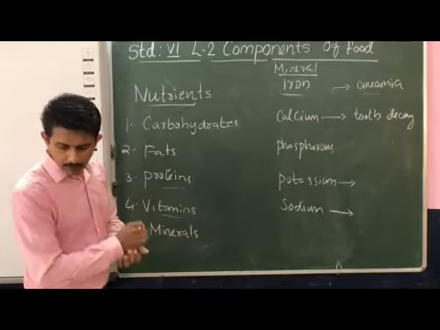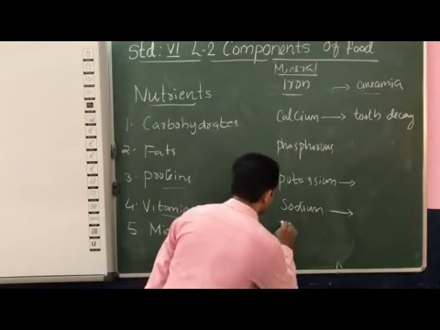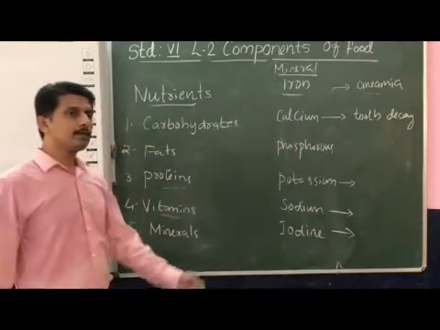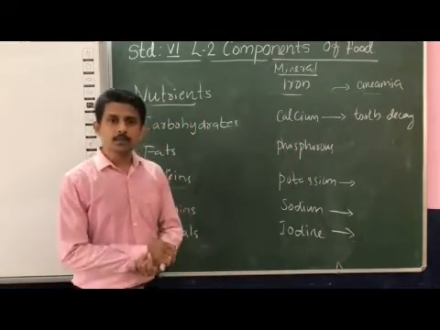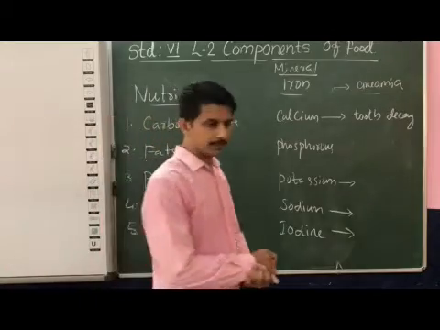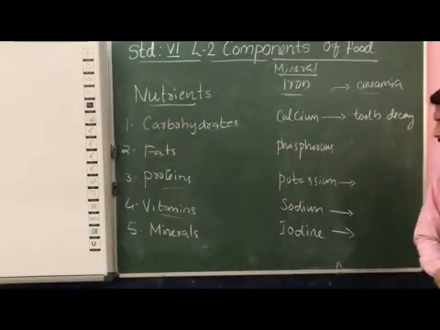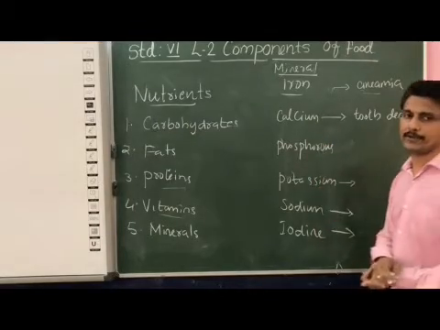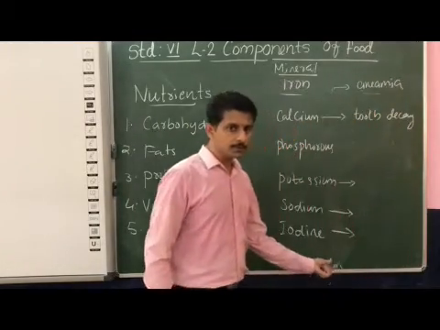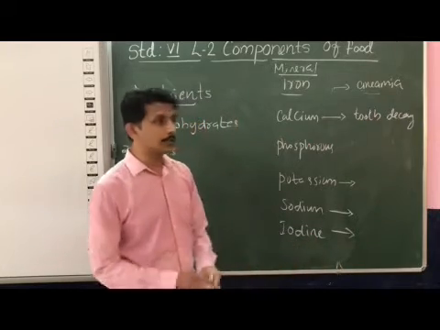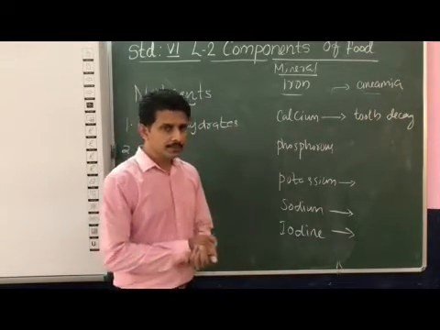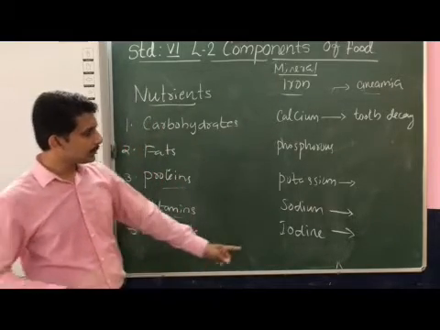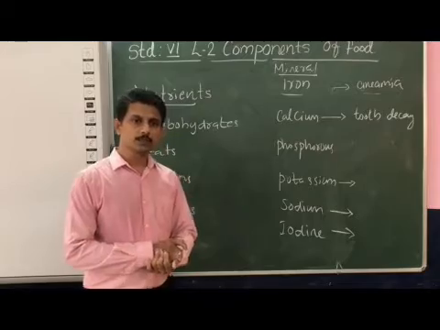Now we can consider one more type, that is iodine. Iodine is basically obtained from iodized salt. In seafood or iodized salt, we are obtaining this mineral, iodine. The deficiency of this mineral leads to a disease that is known as goiter.